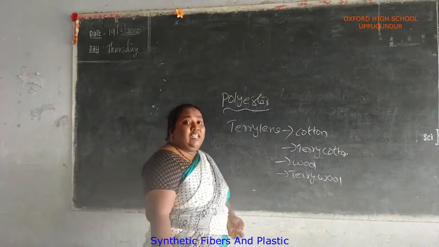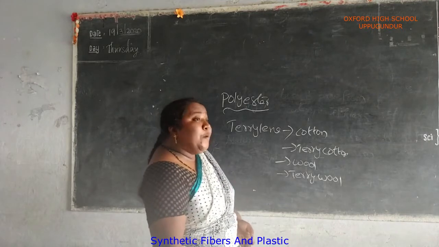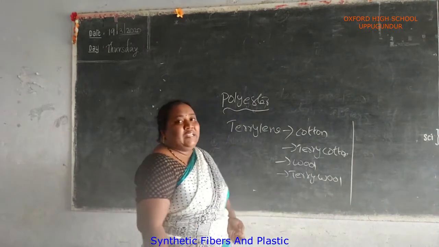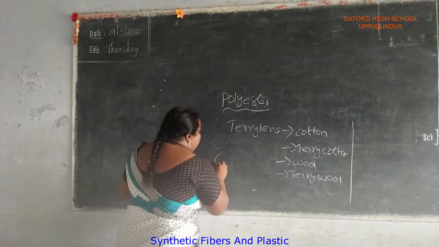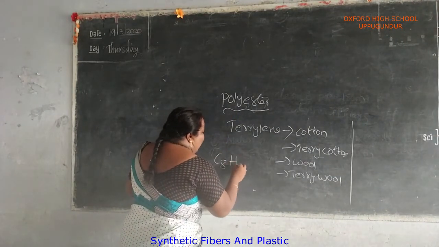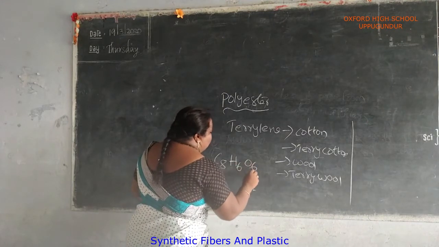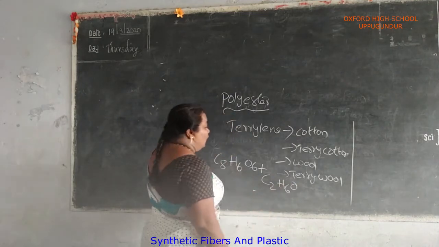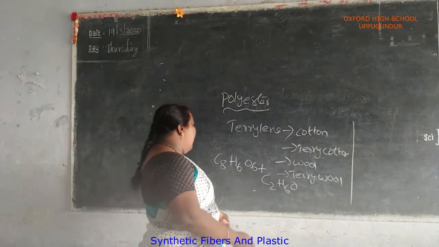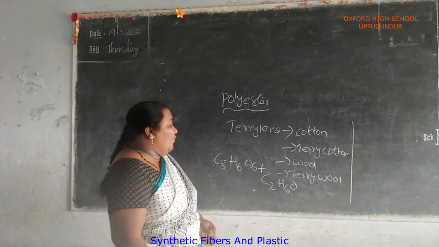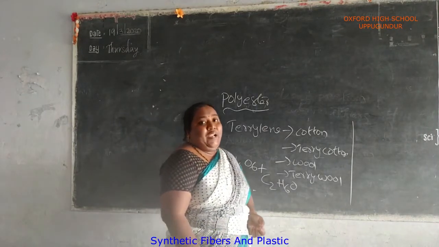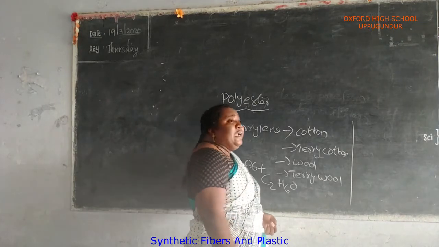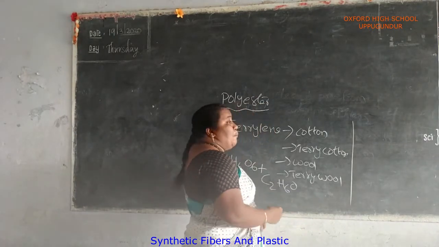How is this polyester prepared? Polyester is prepared by using dimethyl terephthalate and ethylene glycol, C8H6O6 plus C2H6O. These two chemicals are mixed, and then we get polyester.